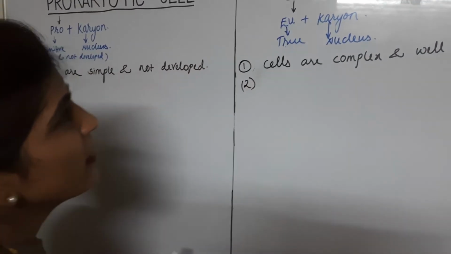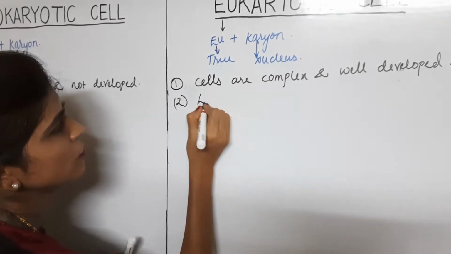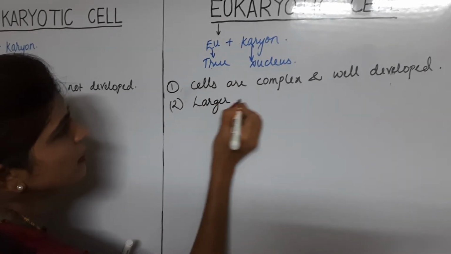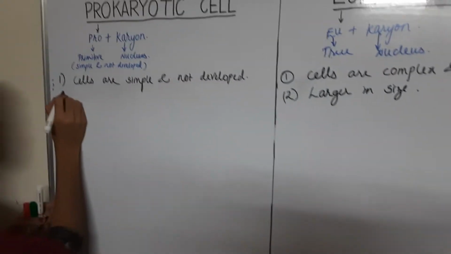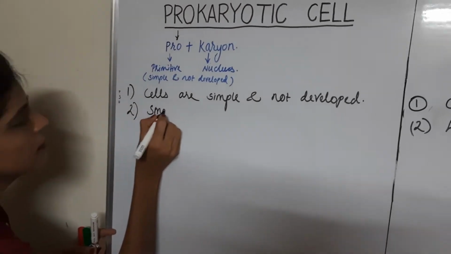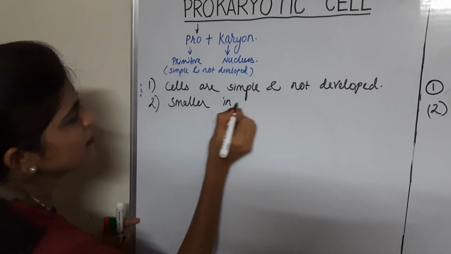Now the size of these cells is larger. So we'll write larger in size, whereas prokaryotic cells are smaller in size.